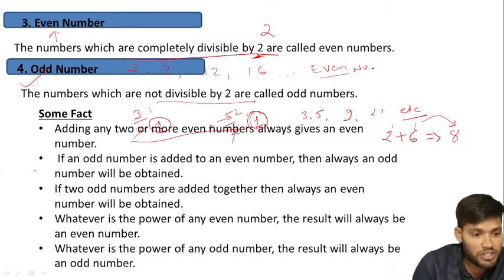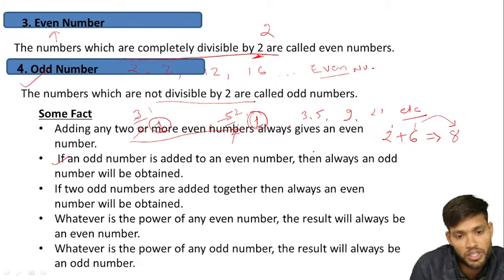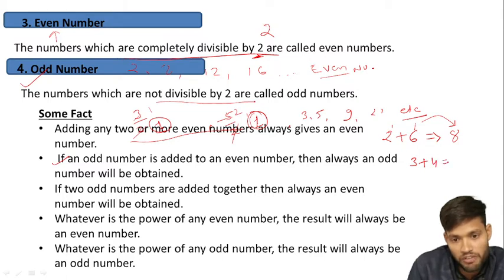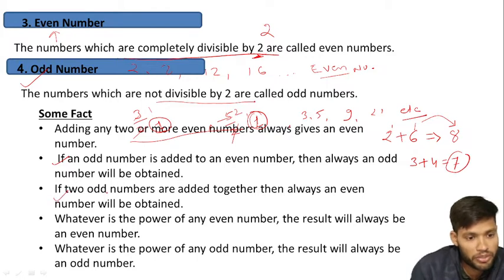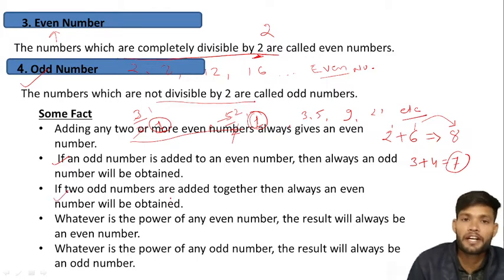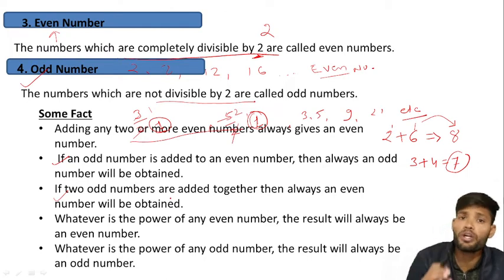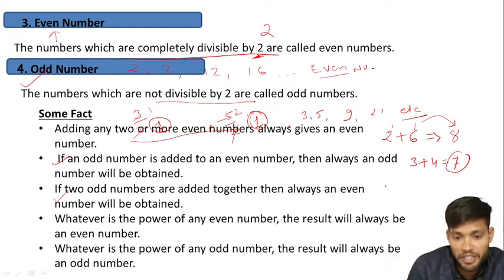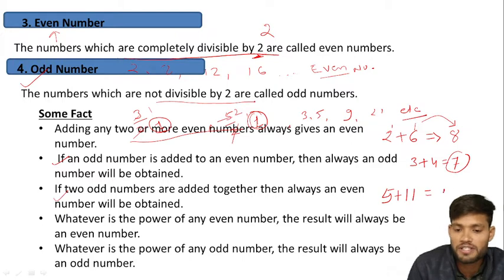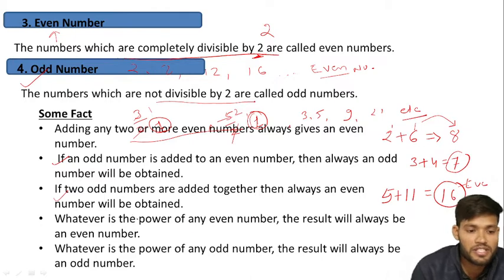Next point. If an odd number is added to an even number, suppose 3, an odd number, is added to an even number 4, it always gives an odd number. Next point: if two odd numbers are added, that means I add 5 and 11, two odd numbers, it always gives an even number. Always gives an even number.